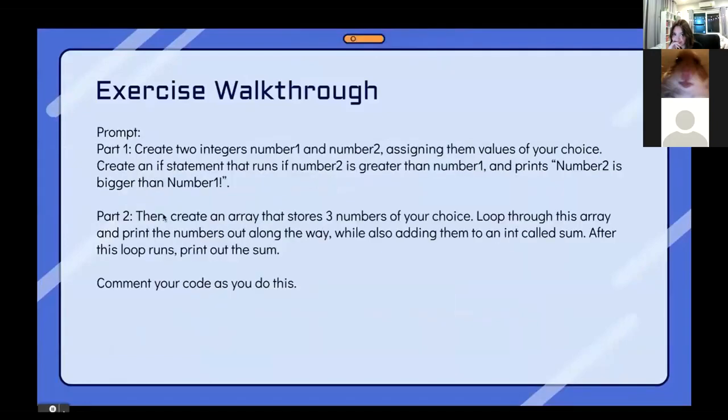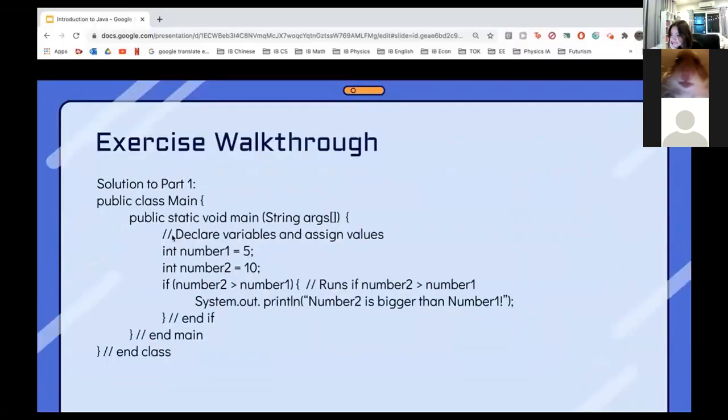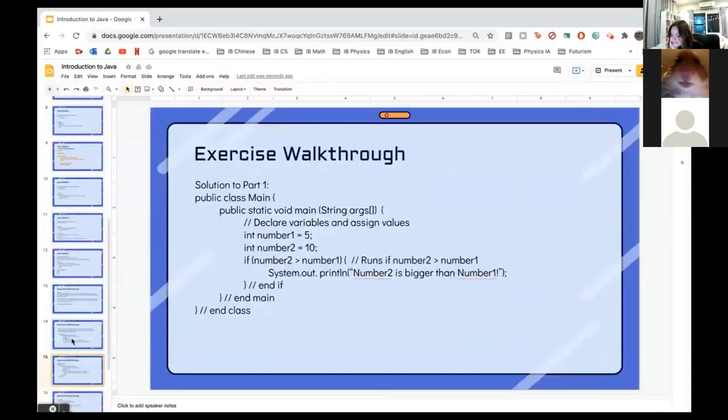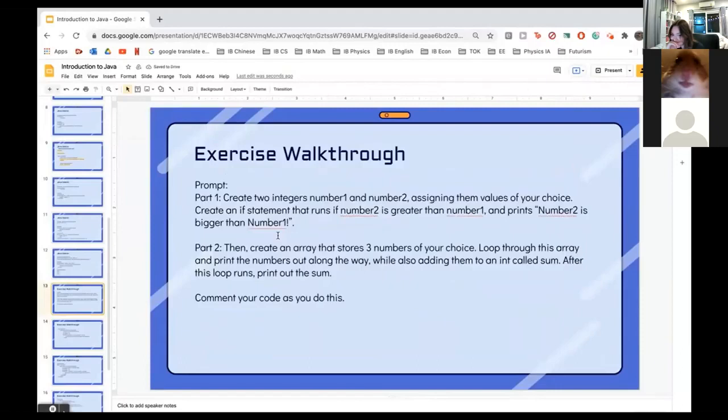Part 2 said, then create an array that stores 3 numbers of your choice. Loop through this array and print the numbers out along the way, while also adding them to an int called sum. After this loop runs, print out the sum. Comment your code as you do this again. So yeah, we're going to do that. I'm just going to delete part 1 here and add part 2.